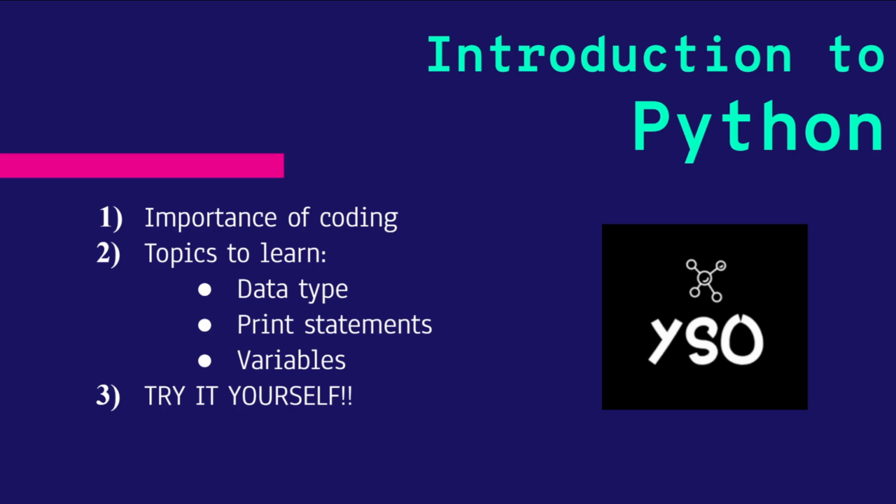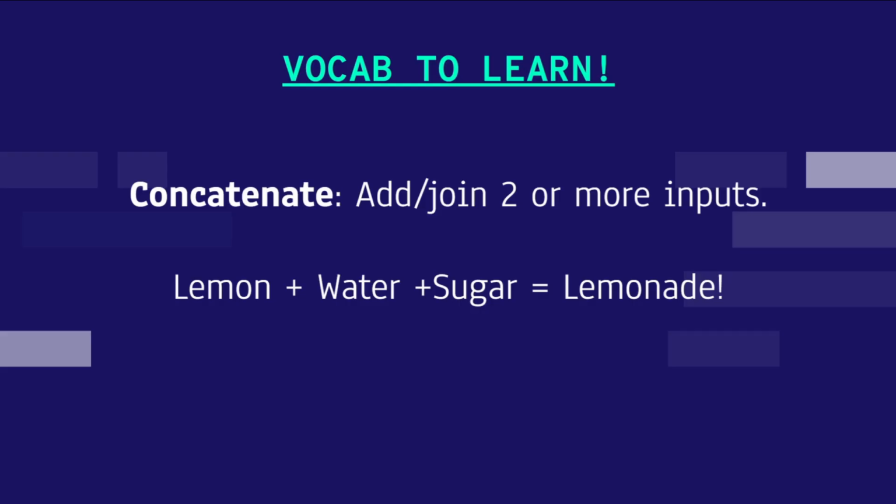But we're going to use them to concatenate. That's a vocab word to learn for today. It's basically putting two or more inputs together. For example, you get a lemon, you get some water, and you get sugar, and you make lemonade. That's it. Lemon, water, and sugar are your inputs, while the lemonade is the output.